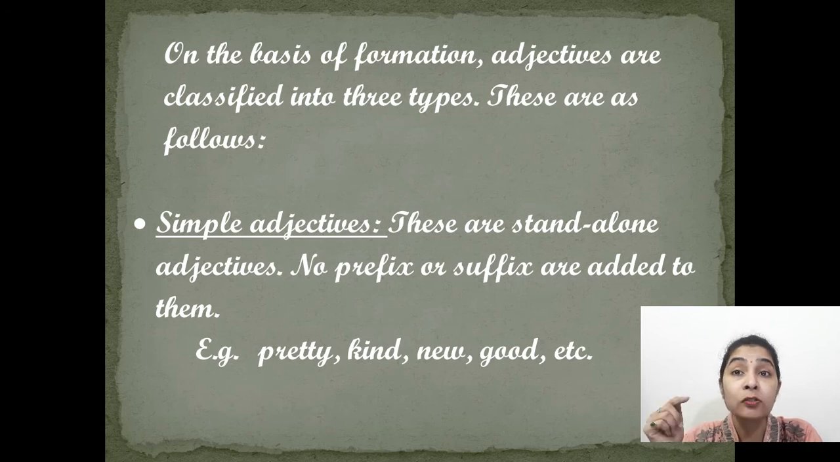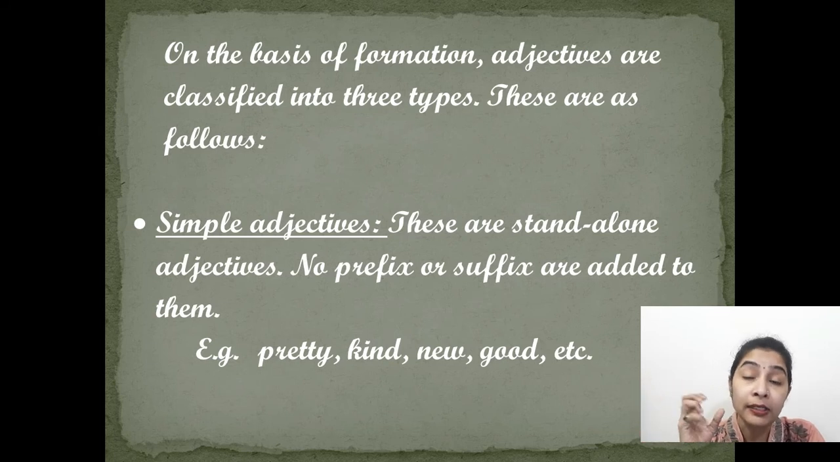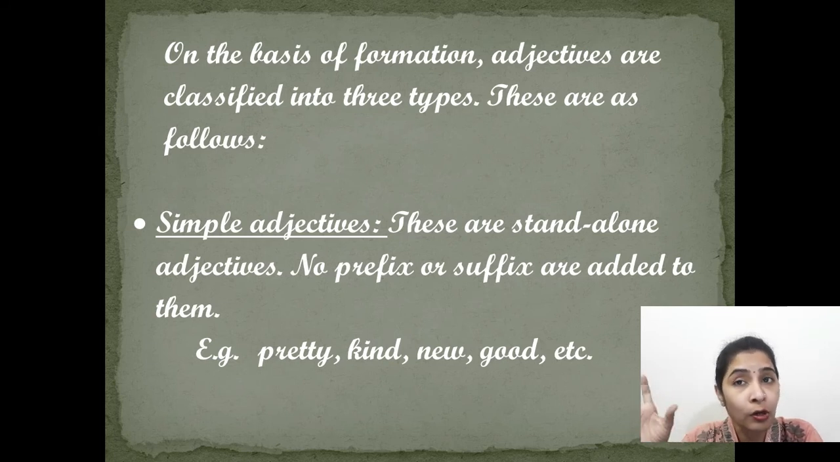Now the kinds of adjectives that we studied were the kinds of these simple adjectives. They were simple words and they were classified there. Those are all included in the first category, and that is the simple adjectives. So they are standalone words and no prefix or suffix is added to them.